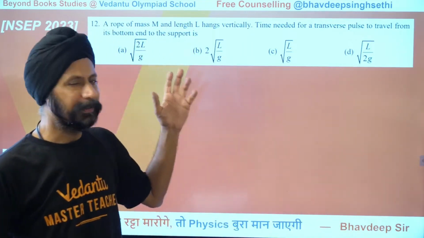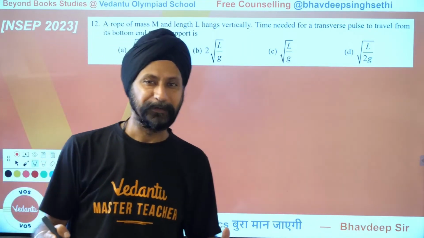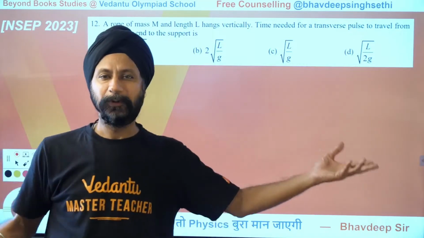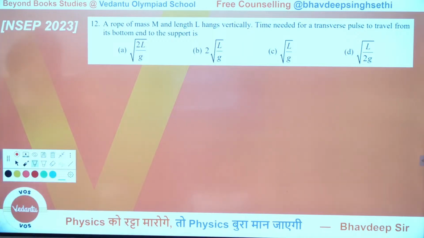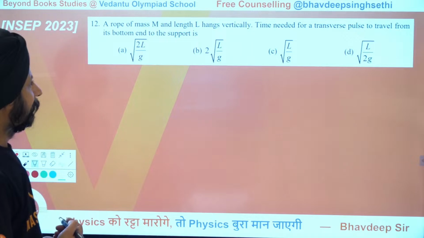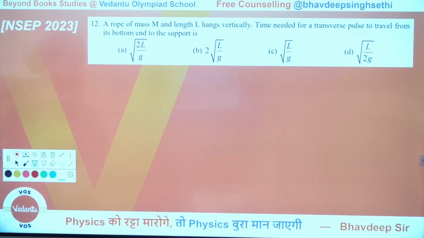I mean, this is not unique. It's a very popular kind of question. Many students memorize the formula of this. They know which one the answer is. So let's start solving this. A rope of mass m and length l hangs vertically. The time needed for a pulse to travel from its bottom end to the support is.